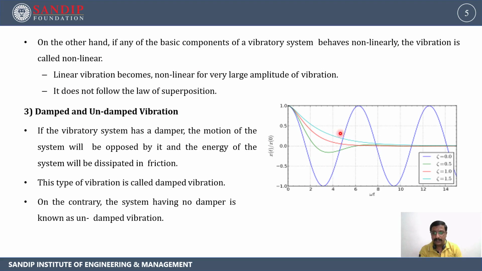This blue colored sinusoidal waveform, where your zeta, that is the damping factor, is 0, means it is the undamped type of vibration. But as we increase the value of zeta from 0.51 to 1.5, you can see how the amplitude of vibration gets reduced. This type of vibration is called damped vibration. It means whenever we provide the damper to the spring mass system, the vibrations get reduced, or they may get eliminated.